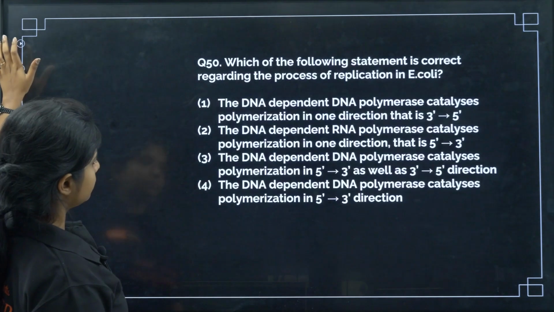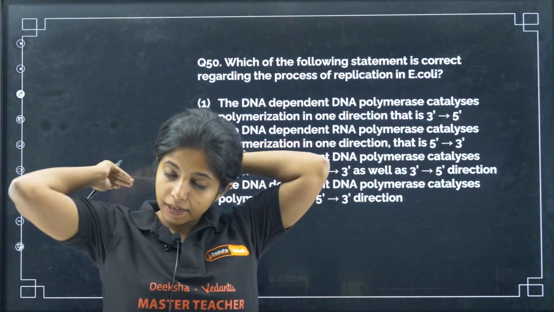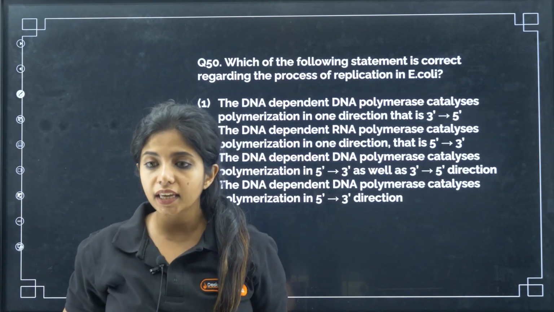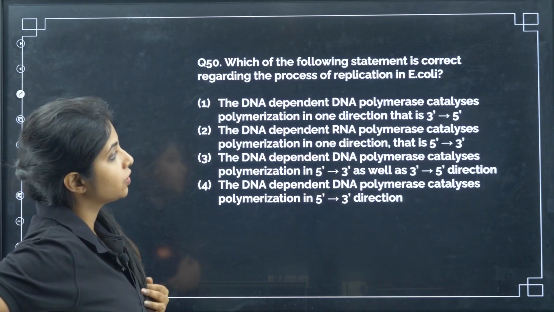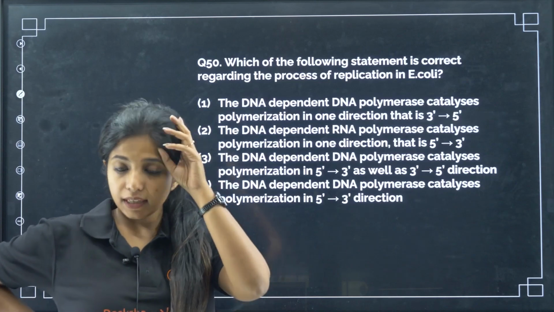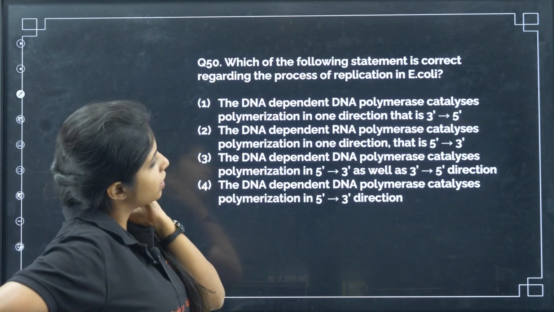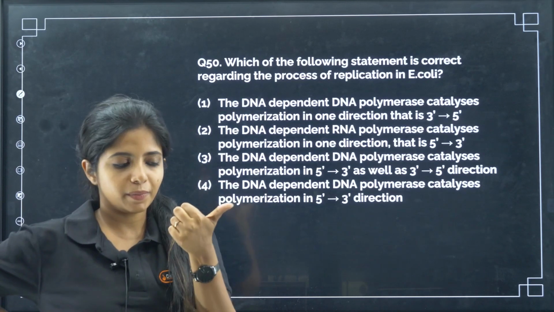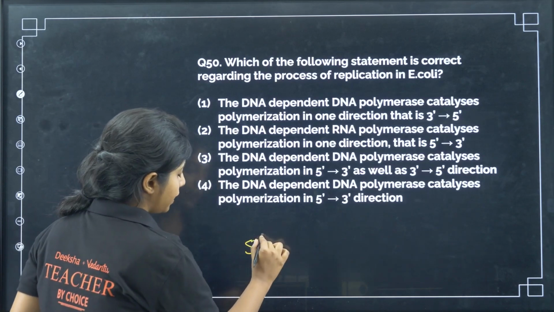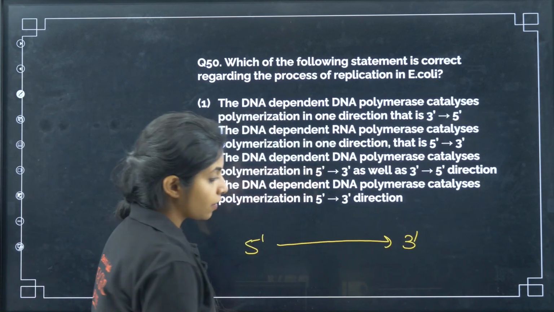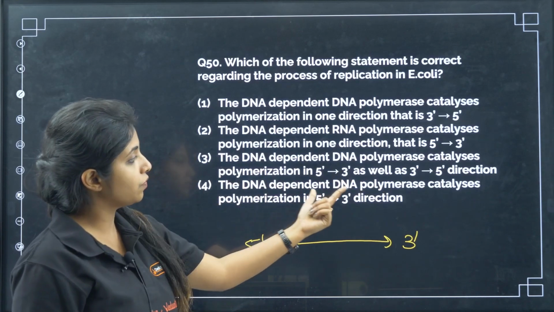Okay. Yes. Now, last question, the easiest of all of them. Which of the following statements is correct regarding the process of replication in E. coli? DNA-dependent DNA polymerase catalyzes polymerization in one direction, that is 3' to 5'. No. Always remember, DNA polymerase, RNA polymerase, or even translation happens in one direction, and that is 5' to 3'. So DNA-dependent DNA polymerase catalyzes polymerization in the 5' to 3' direction.